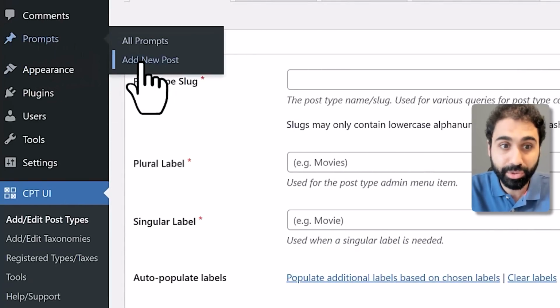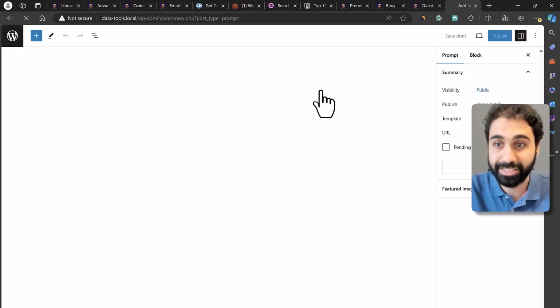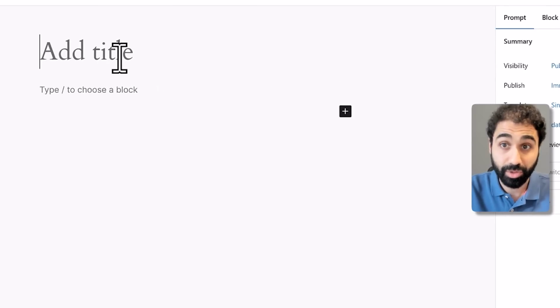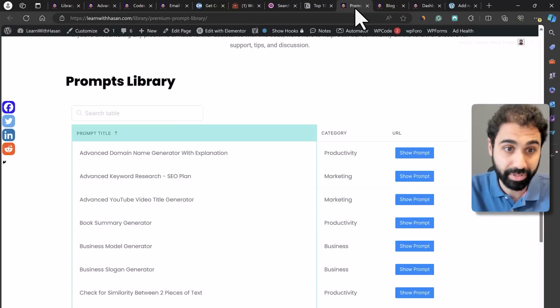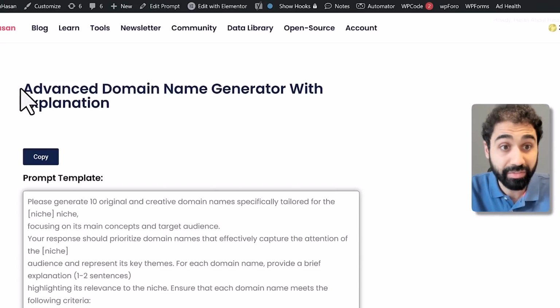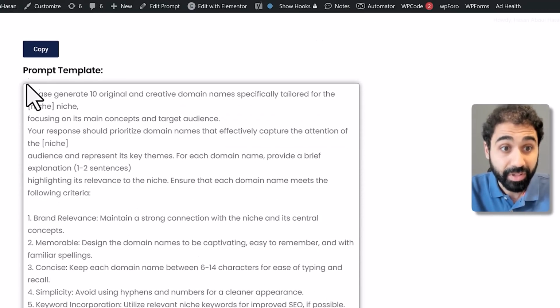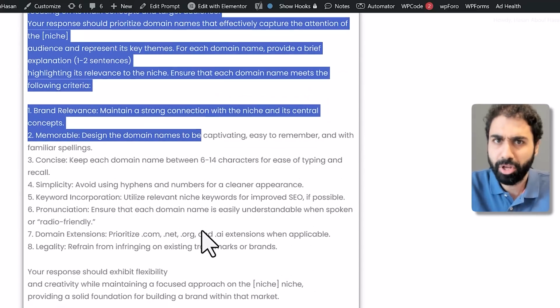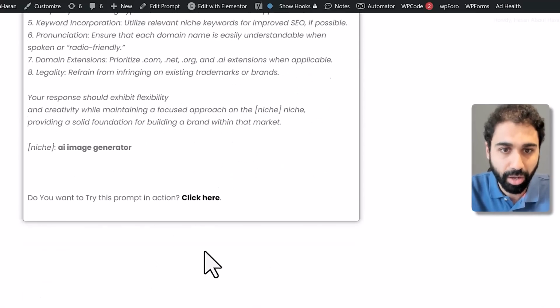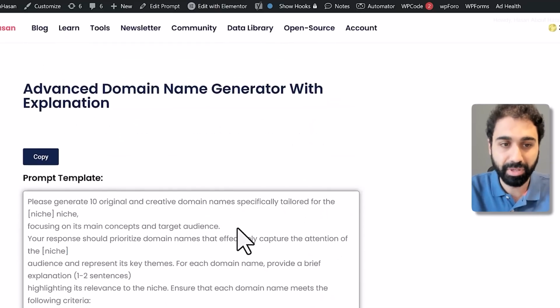If you click add new, it will look like a simple blog post here. You can add a title and write content. Now, if you go back to my premium prompt library and click on show prompt for any of the prompts in the library, you will see we have the title, we have this prompt template. We don't have a blog post here, and we have this other section. We don't have, for example, comments like a simple blog post.